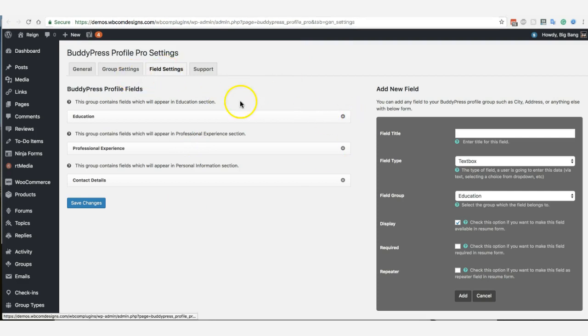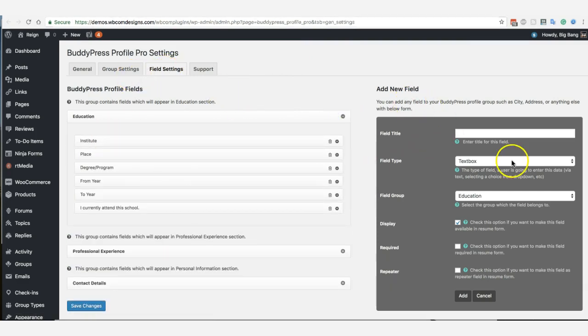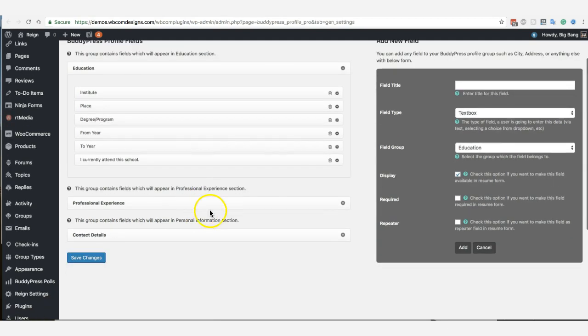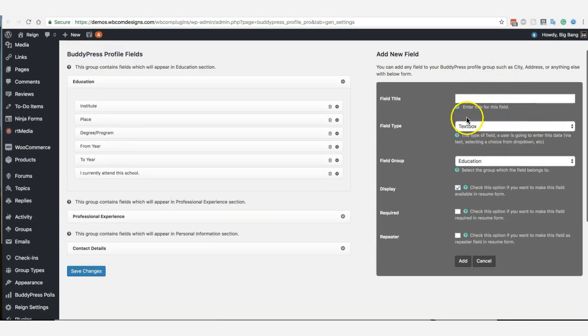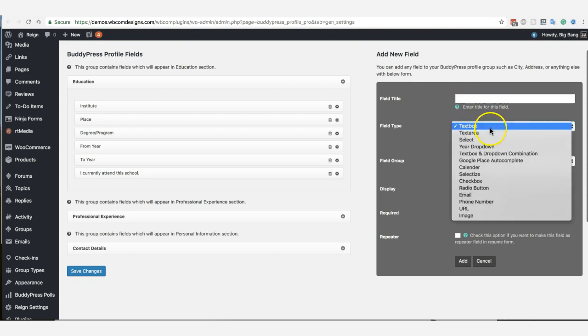There's a new tab, field settings. Inside this one you can include a new field in your existing groups. We have created a simple option to create a new field, like a field title. You have a couple of field type options like text area, select year drop down, text drop down, calendar, select, checkbox, radio, email, number, phone number, URL, or image. And you can also include multiple images for your pets or anything, like if you are going to upload some document or screenshot, you can also make that a repeater field. And it also contains a field for Google Place autocomplete.